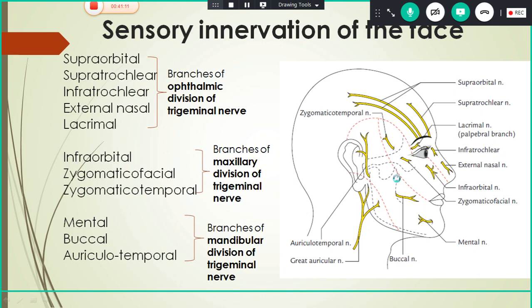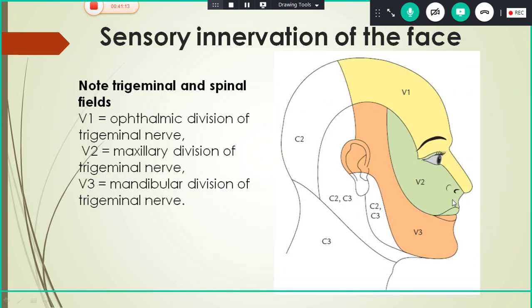Then, coming to the next zone, the maxillary zone, that is the area of the lateral angle of the eye, lateral part of the orbit, a lateral part of the forehead, lateral part of the nose, medial part of the cheek, the entire upper lip and the upper part of the angle of the mouth.